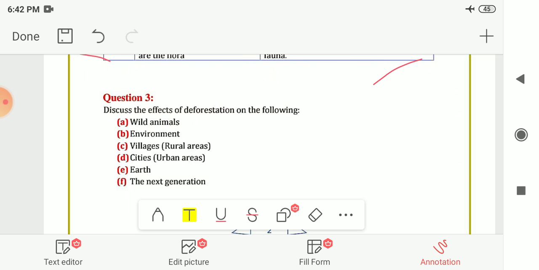So now next is question number 3. Discuss the effects of deforestation on the following. In that, the first one is wild animals. How does deforestation affect the wild animals?